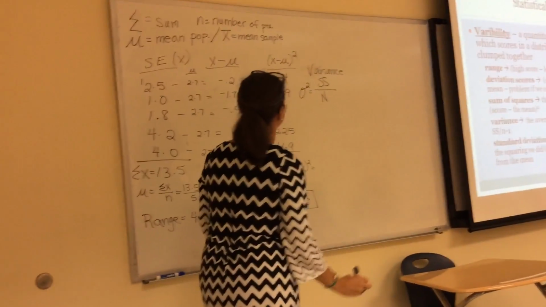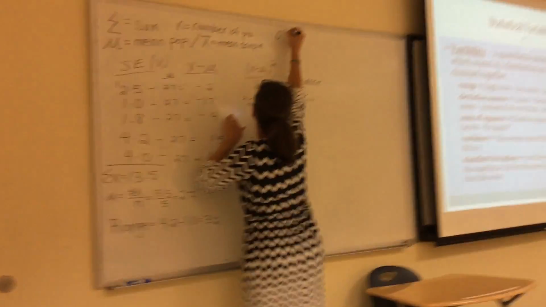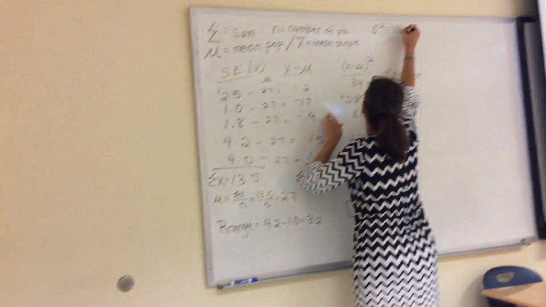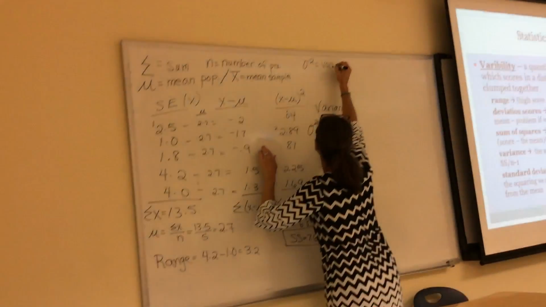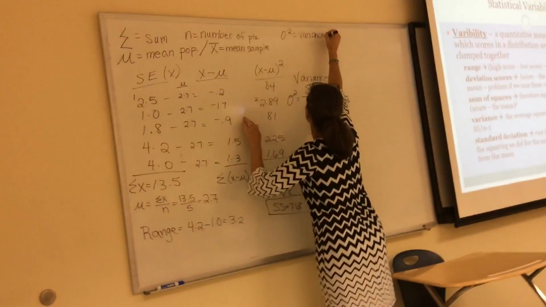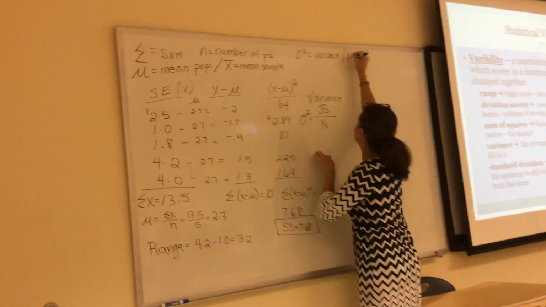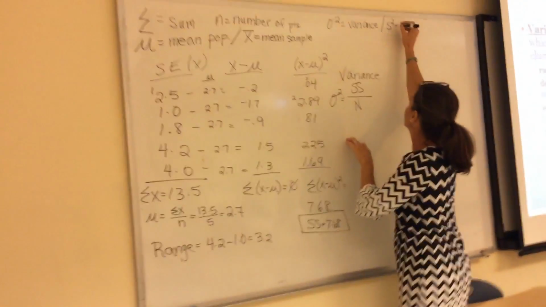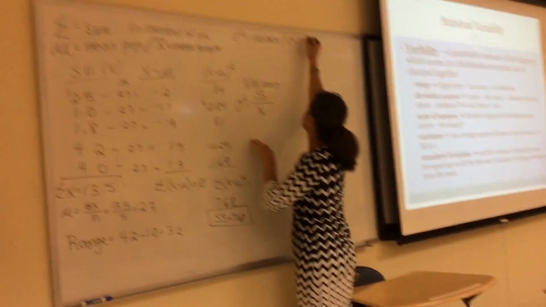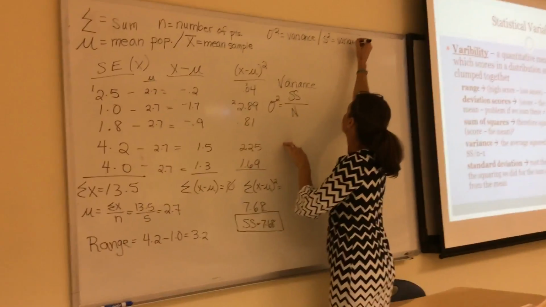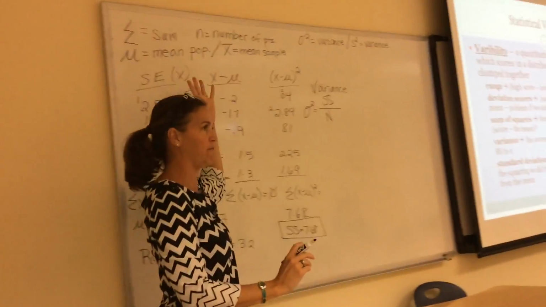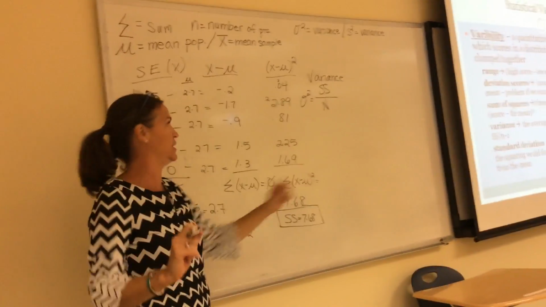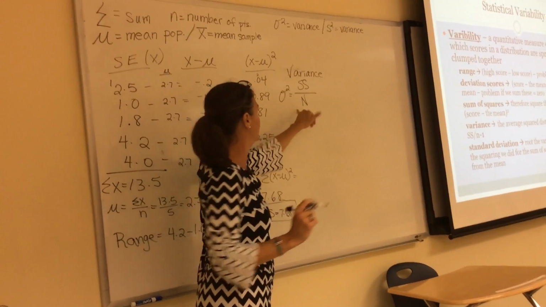Okay. So this thing is variance when you have a population. Let me write that all the way up. Variance. Okay, if you only have a sample, you use the S squared, and that is called variance as well. So I'll do it both ways. If we have the whole population, if the 5 people is everybody in my population that I'm interested in, this is the equation I would use.